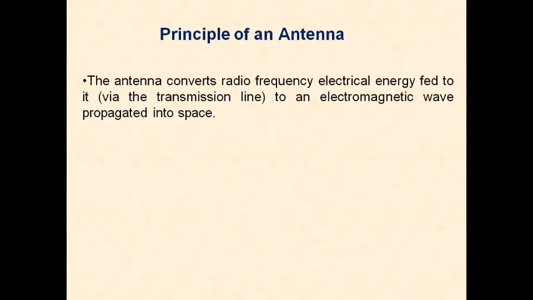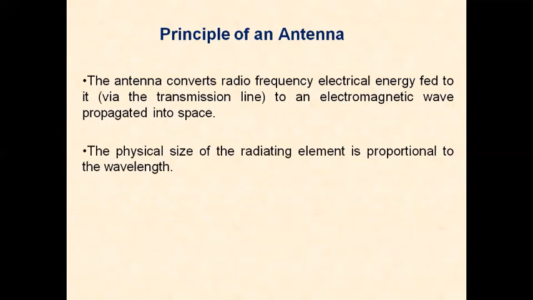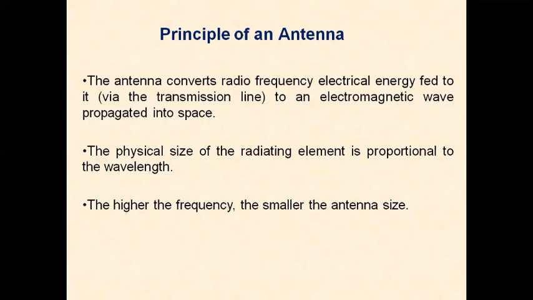The antenna converts radio frequency electrical energy fed to it through a transmission line into an electromagnetic wave propagating into space. The physical size of the radiating element is proportional to the wavelength. So the size of the antenna is proportional to the wavelength. The higher the frequency, the smaller the antenna size.